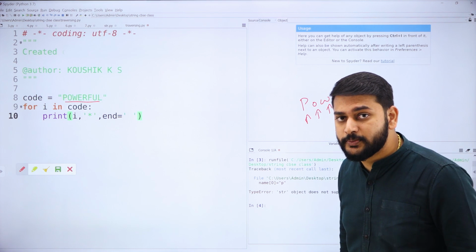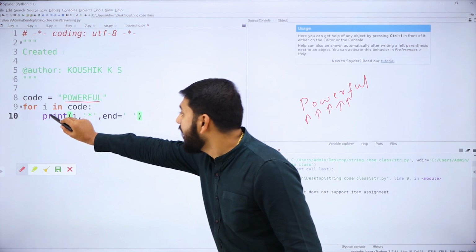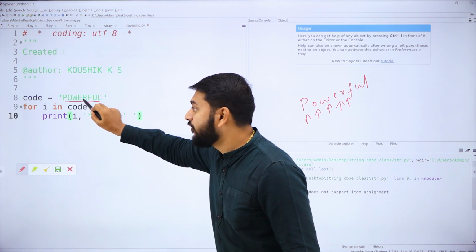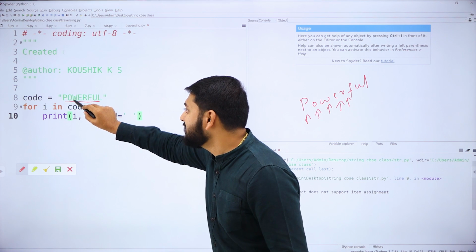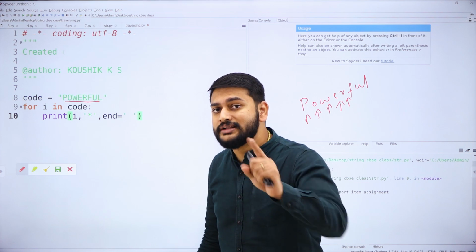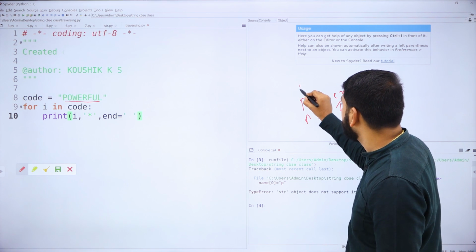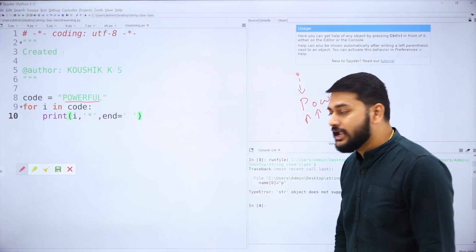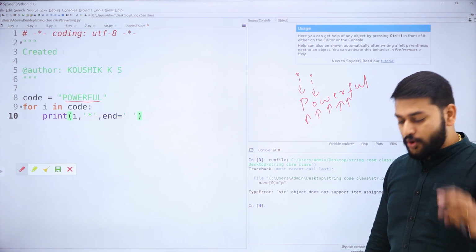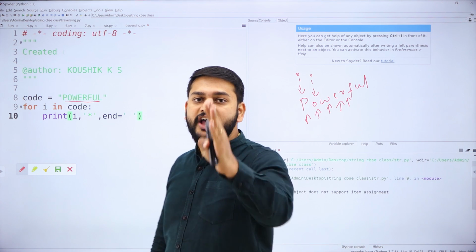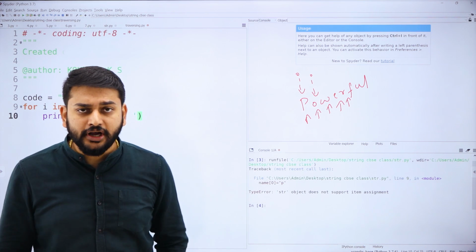How is it possible? For that, I'm using a for loop. In this for loop, I have taken i in code. Code means powerful. This i will go to each and every character one by one, sequentially, in each iteration. For example, in the first iteration, i will be pointing to P. In the second iteration, i will be pointing to O. Like that, one after the other, each and every character will be accessed with the help of i using a for loop.